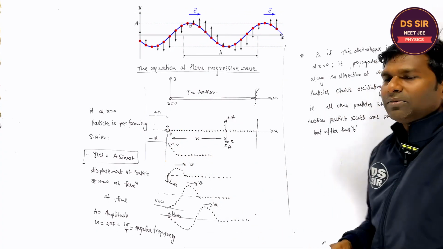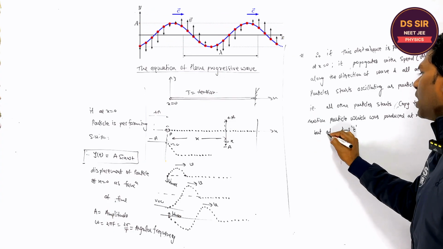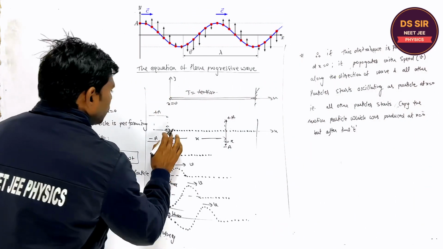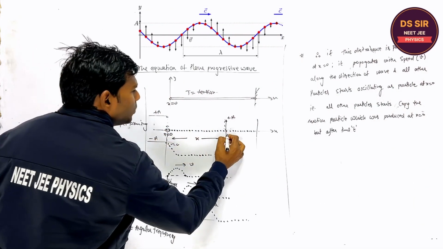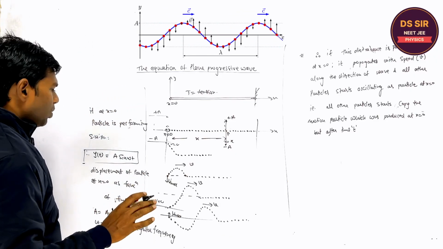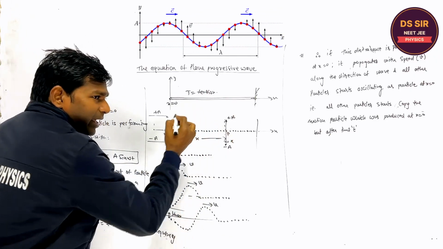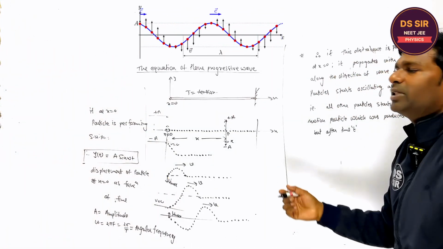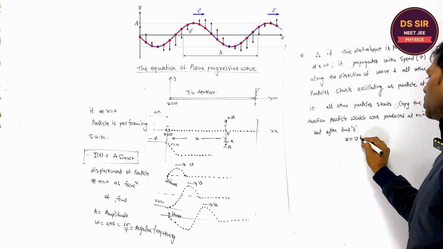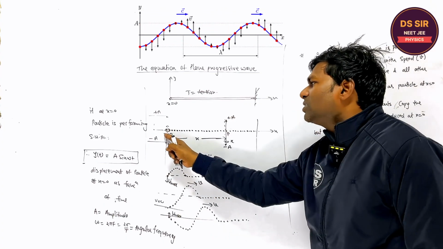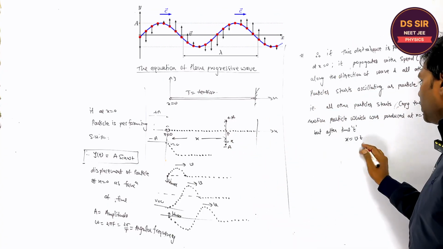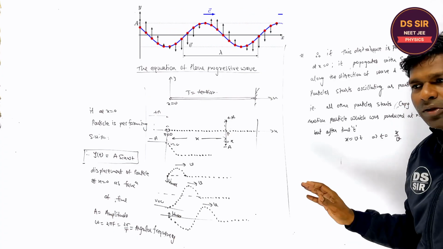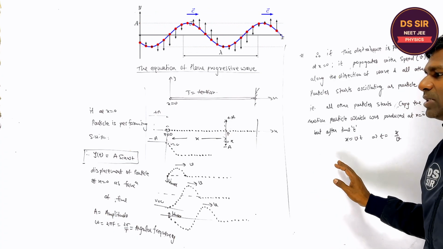What is that time? Please tell me. After what time will this particle copy the particle at x is equal to 0, right? You assume this is x is equal to 0, suppose, and this the particle P. Are you getting or not? The particle at x is equal to x will copy the particle at x is equal to 0, but after time t. What is that time, you tell? Say x is equal to v into t. The speed of the wave, that is this wave pulse, will reach this point after some time t, and what is the time t? Say x upon v. Is it clear or not? Are you getting this? Varsha, please tell.